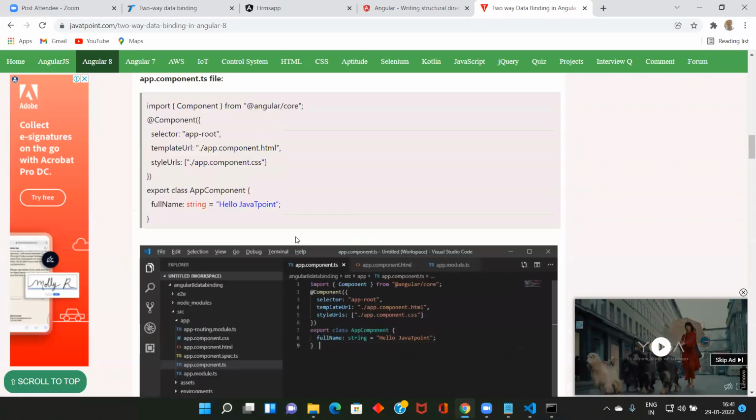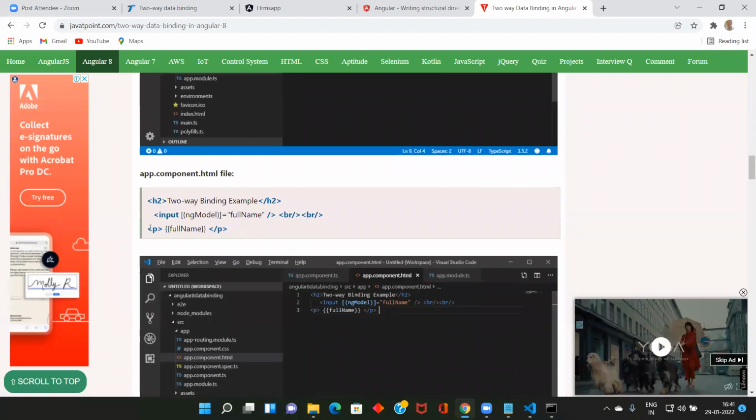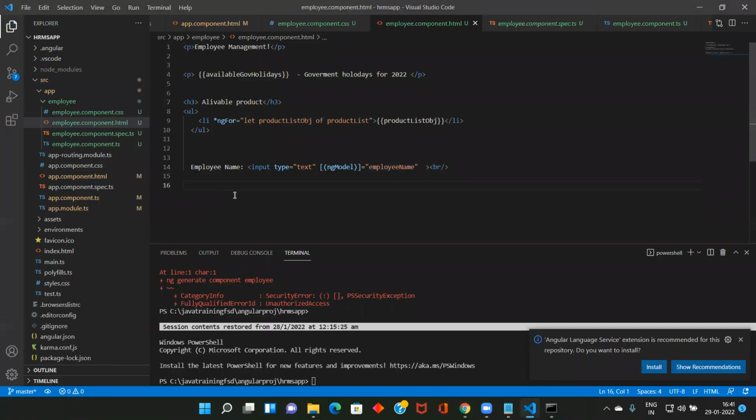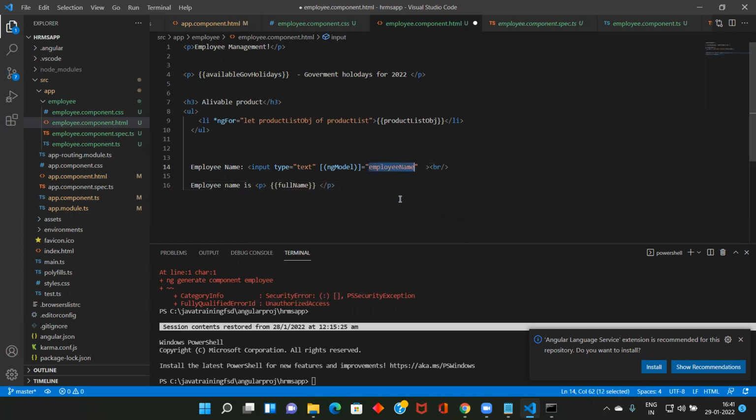This one is just to print the value. This is to show the employee name entered.